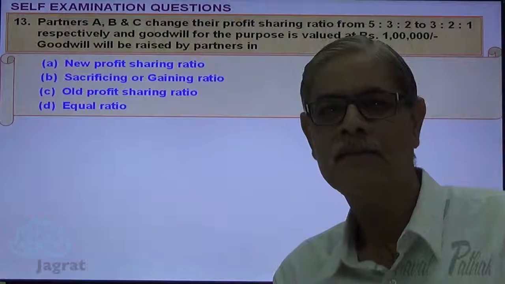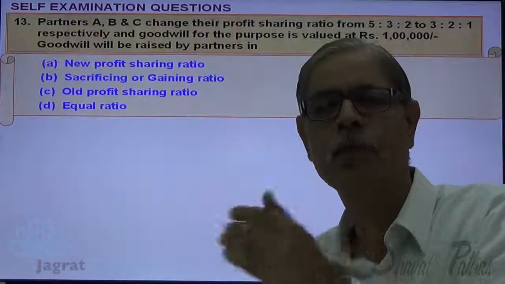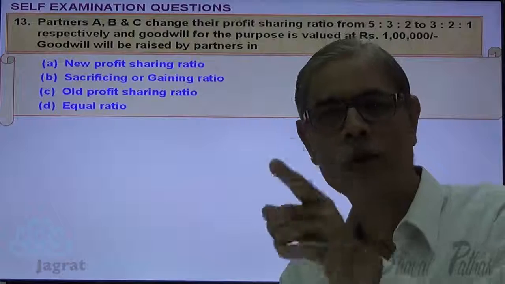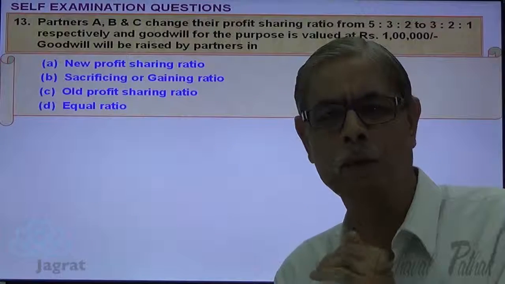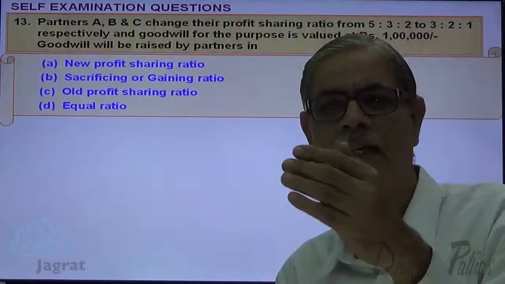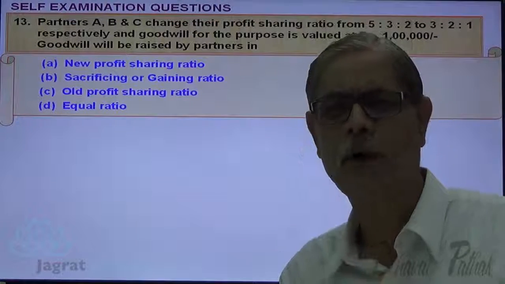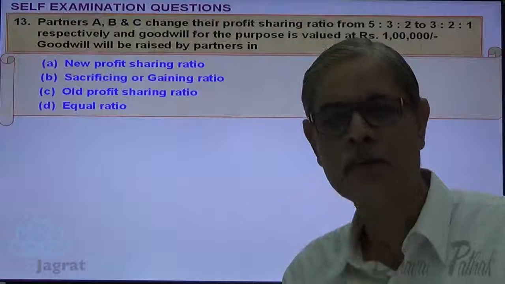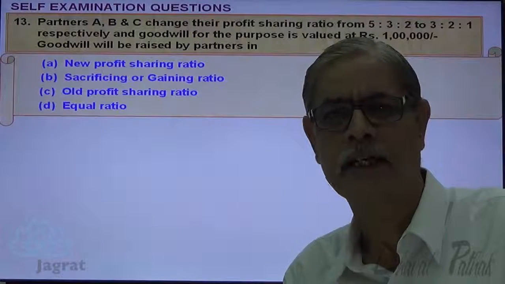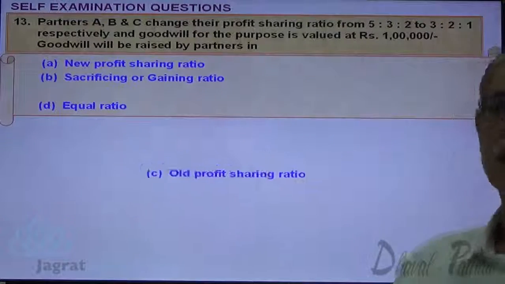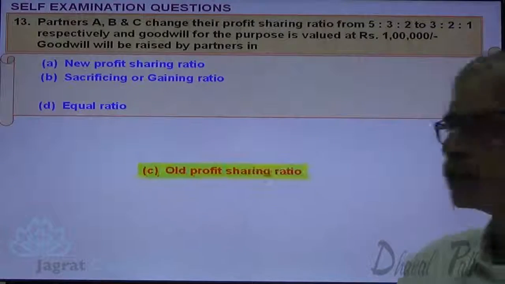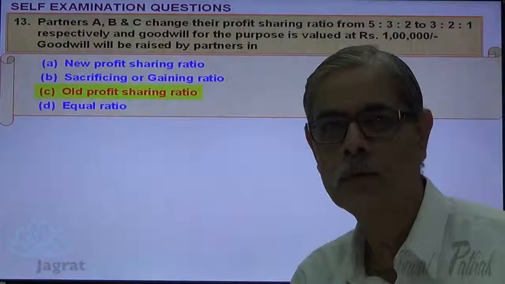Raised means the valuation made is more than the book value. Valuation for goodwill made is more than the book value. So here goodwill is raised. So there is an increase in value of asset. Increase in value of asset till today is to be distributed amongst partners in their old profit sharing ratio. So C is the correct answer. So goodwill is raised in the old profit sharing ratio. Next.